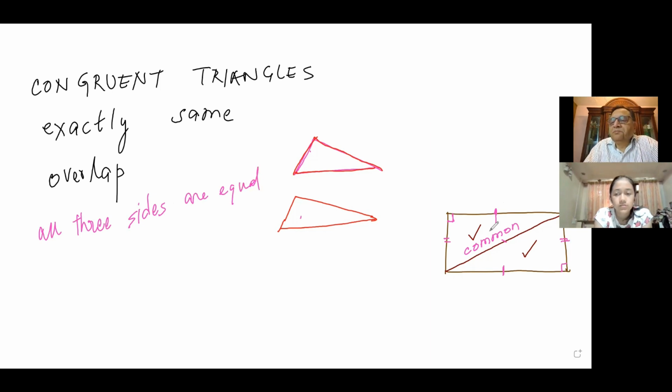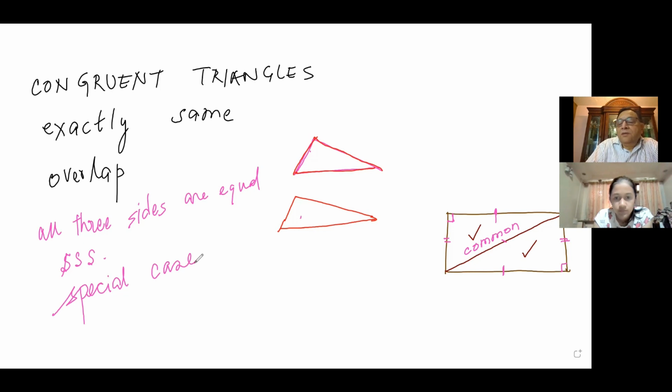One is common. The other two are equal in a rectangle, right? So we could call this side-side-side. But this is a special case also.